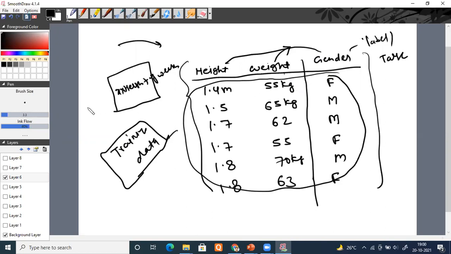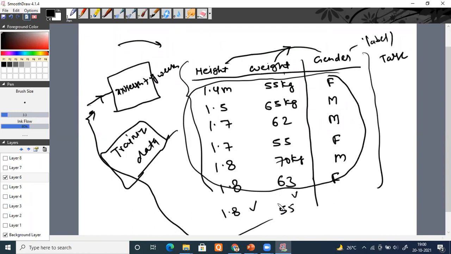Now what I will do? I will take new data in which only height and weight are known. I'll give this input to my trained machine learning model. Height is this, weight is this, but gender is not known.